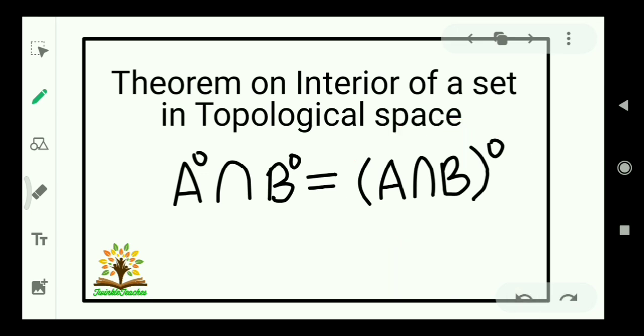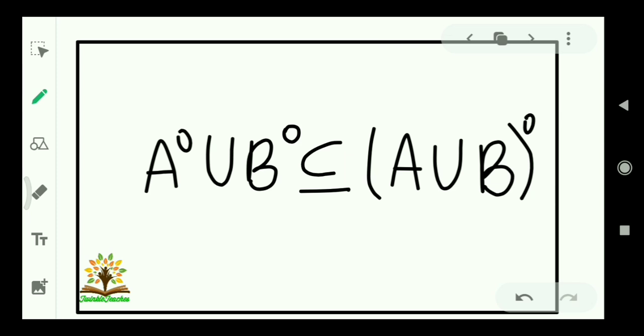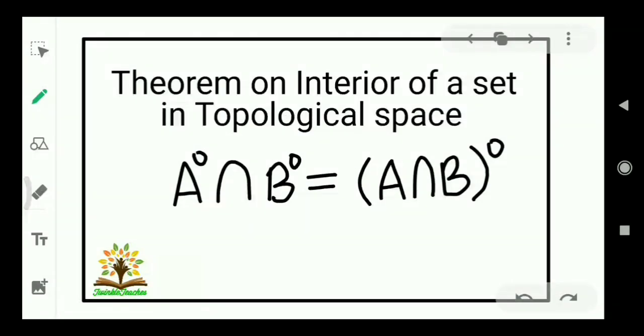intersection B. We have seen in case of union of interior of sets that union of interior A and interior B is a subset of interior of A union B, which is not the case here, as intersection of interior of two sets A and B is equal to the interior of their intersection.